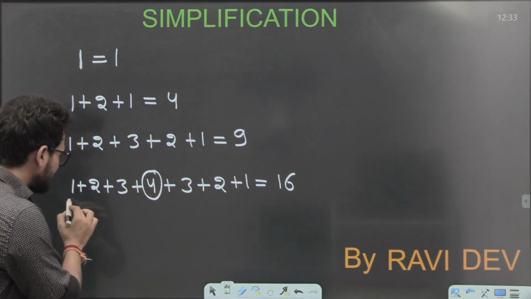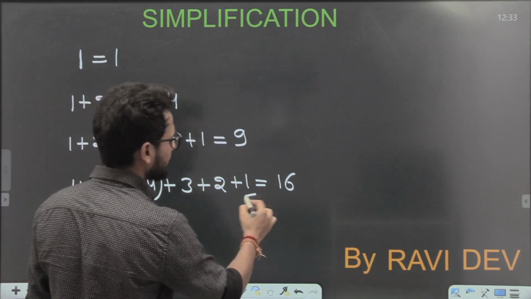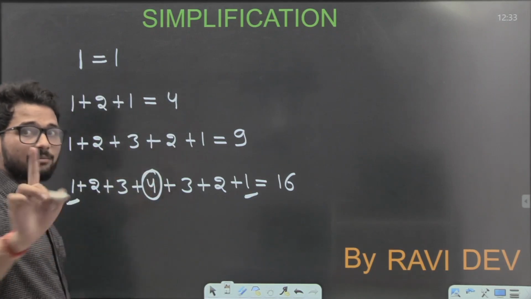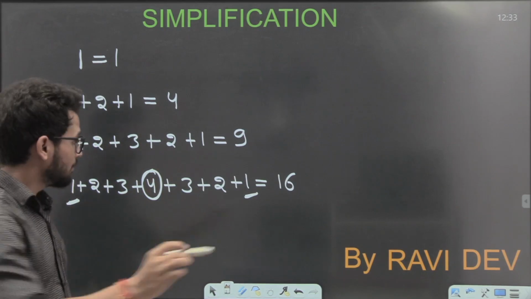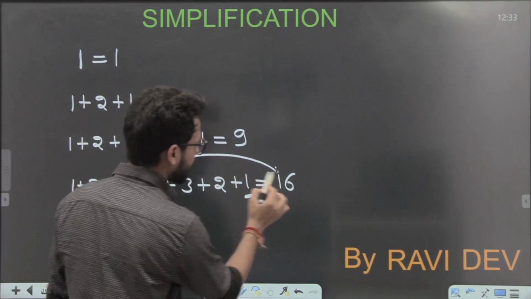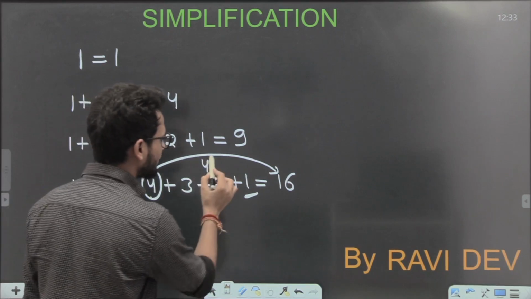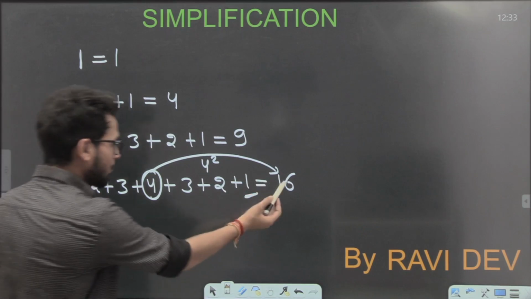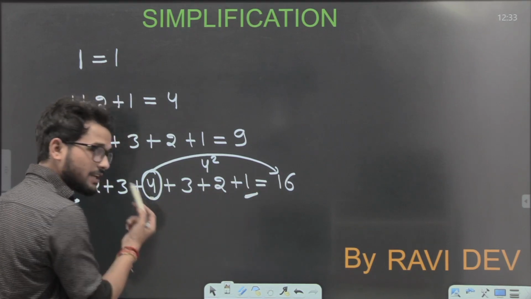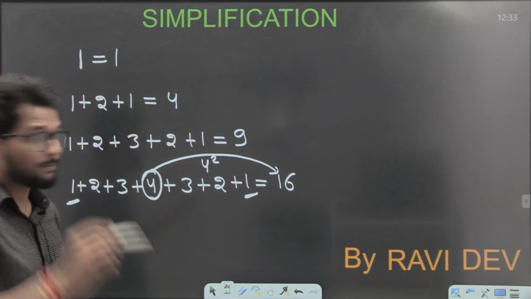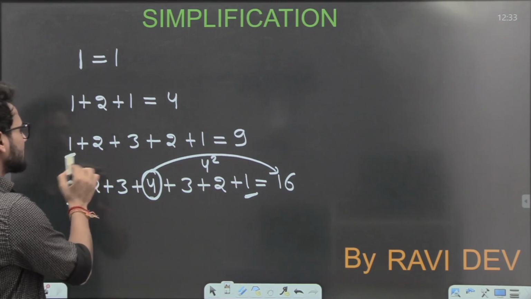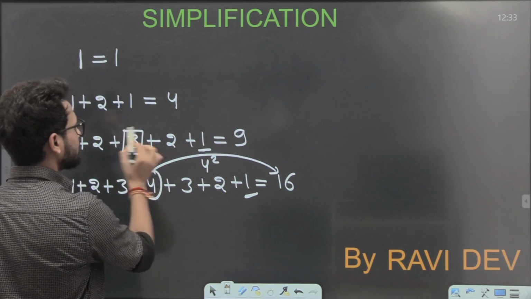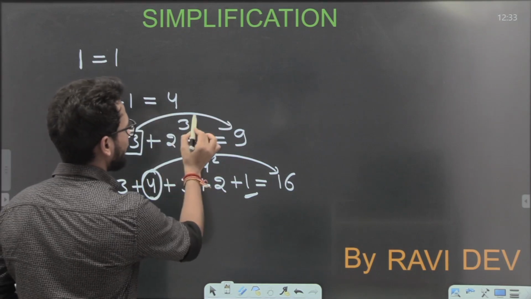My series is starting from 1. Yes, sir. Is it ending at 1? Yes, sir. So its peak point is 4. Then you don't need to add one by one. No, no. You just need to get the square of the peak point. Isn't it 4 square? Of course it is. Isn't it the square of the peak point of the series? You said yes, sir. Similarly, is the series starting from 1? Yes. Is it ending at 1? Of course, sir. What is the peak point? 3. So isn't it the square of 3?